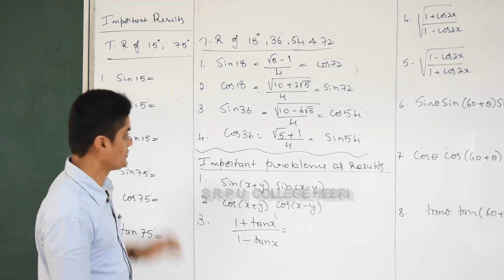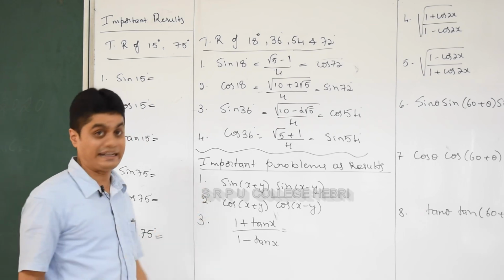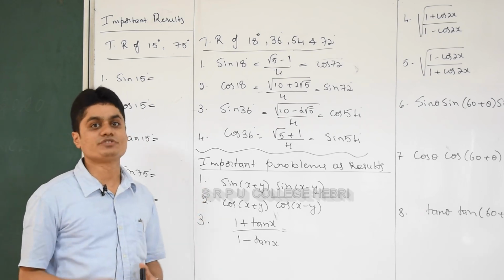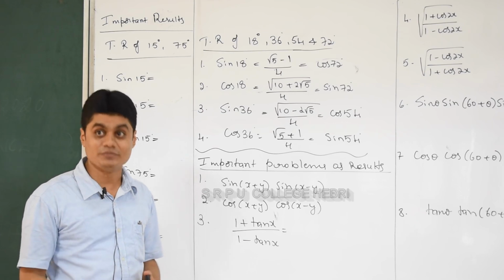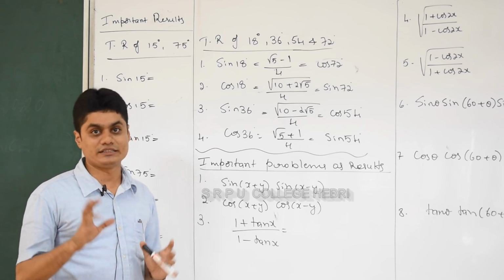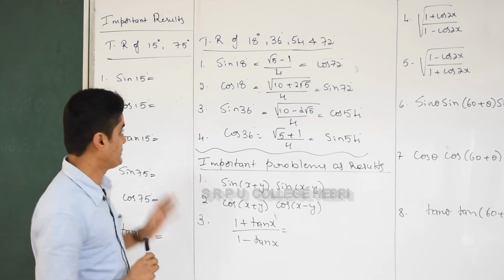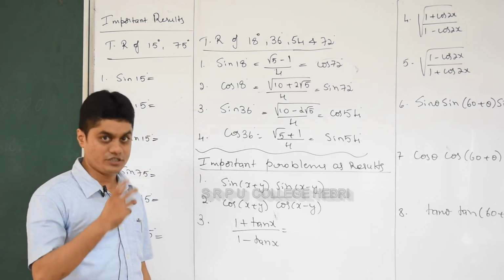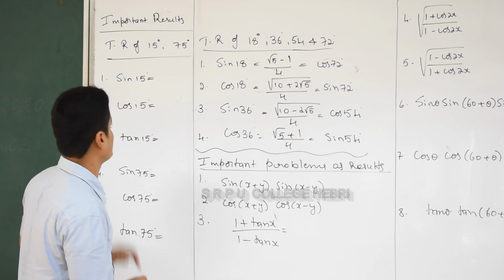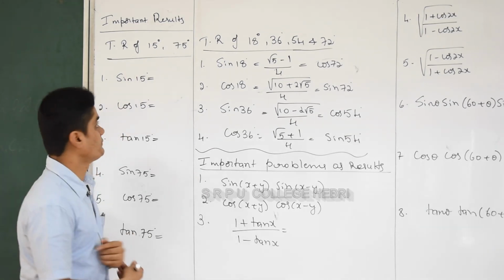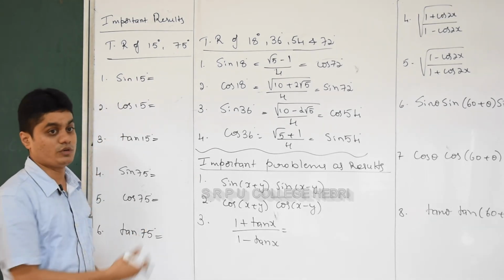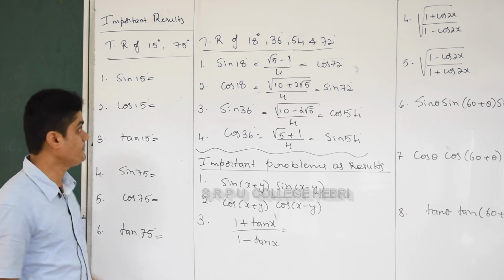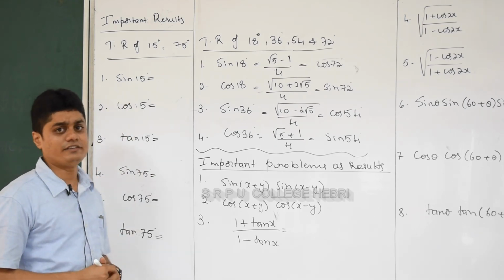I'll give you some trigonometric ratios of some angles. These angles you studied in first PUC as problems, but here they will be used as formulas or results, so you have to remember. I will give you a shortcut method, or the logic to remember all this. Observe this carefully. First, trigonometric ratios of 15 degree, 75 degree, and 105 degree is also possible here. Suppose you want to get sine 15 degree.